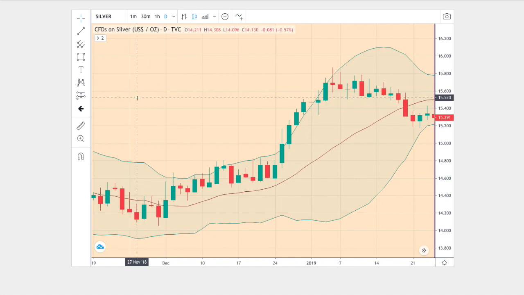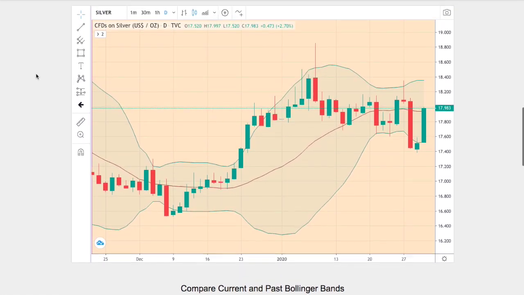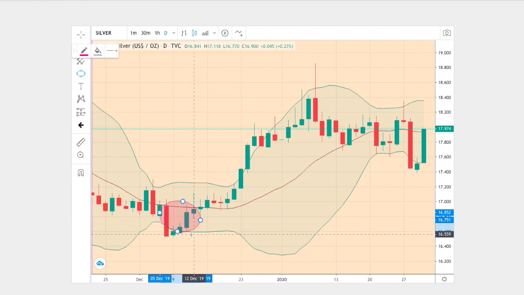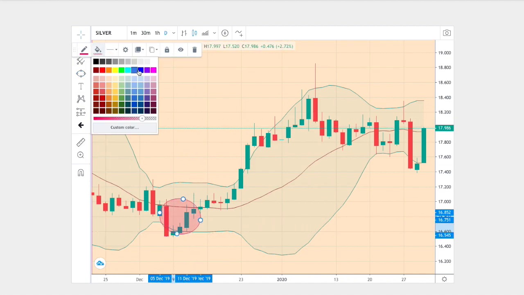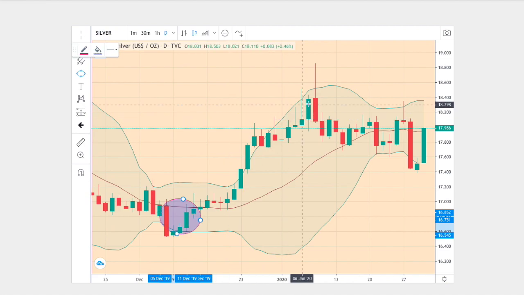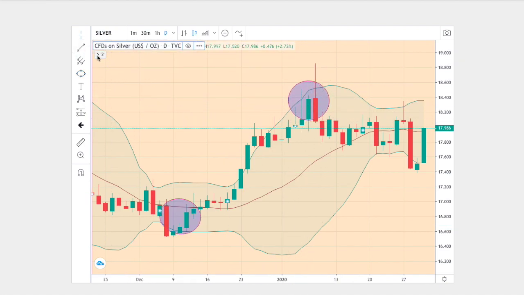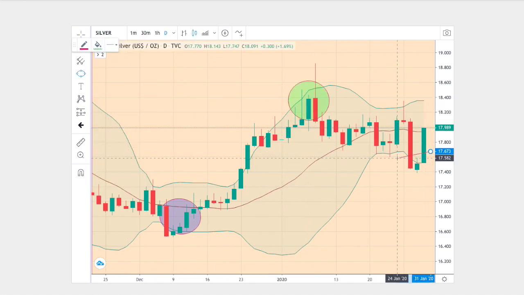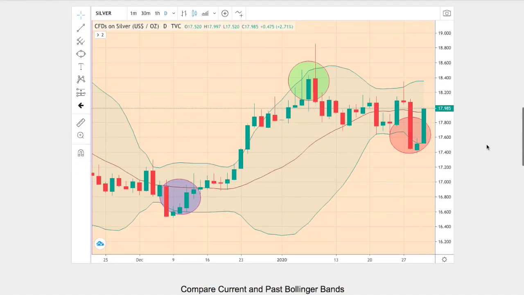This trend dates back to November 20th, 2018 to January 29, 2019. Let me point out why these two charts are similar. In the current trend, we start off slightly below the middle Bollinger Band, and then we reverse and touch the upper Bollinger Band, and let's mark that as green. Then next we see a dip and touch the bottom Bollinger Band right there as well. So we have those points.